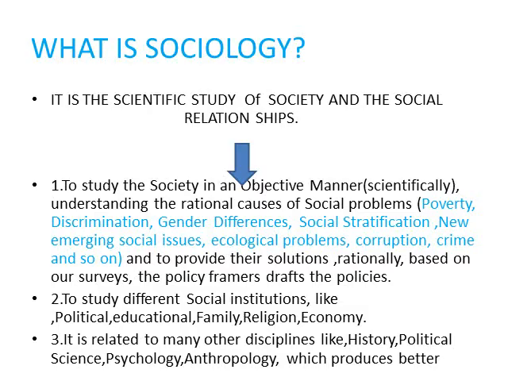Like I said earlier, it is the scientific study of the society and social relationships, whatever we see around us. When we see these things around us in a scientific way, by applying the scientific methods of sociology, we become a sociologist. Society consists of people, and it consists of social relationships. What kind of social relationships?